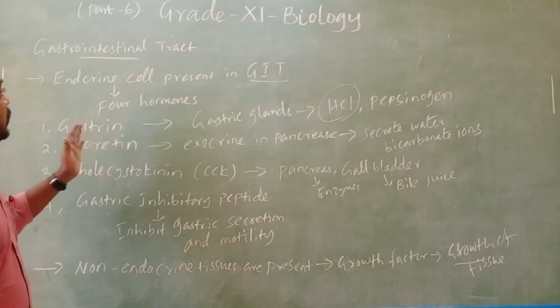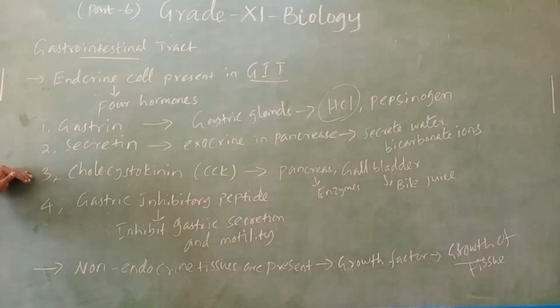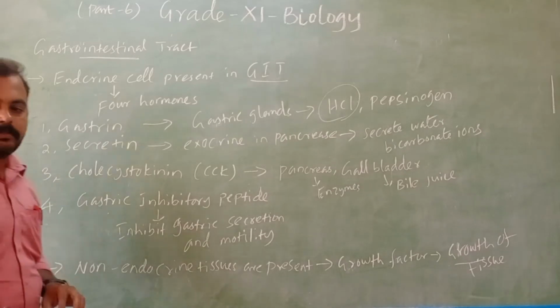So this is about gastrointestinal tract hormones: gastrin, secretin, cholecystokinin and gastric inhibitory peptide.